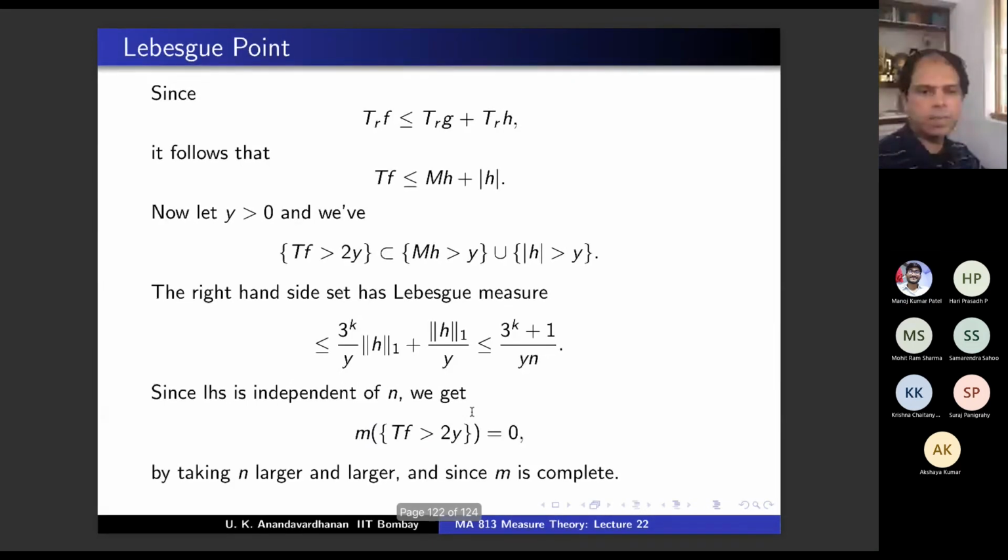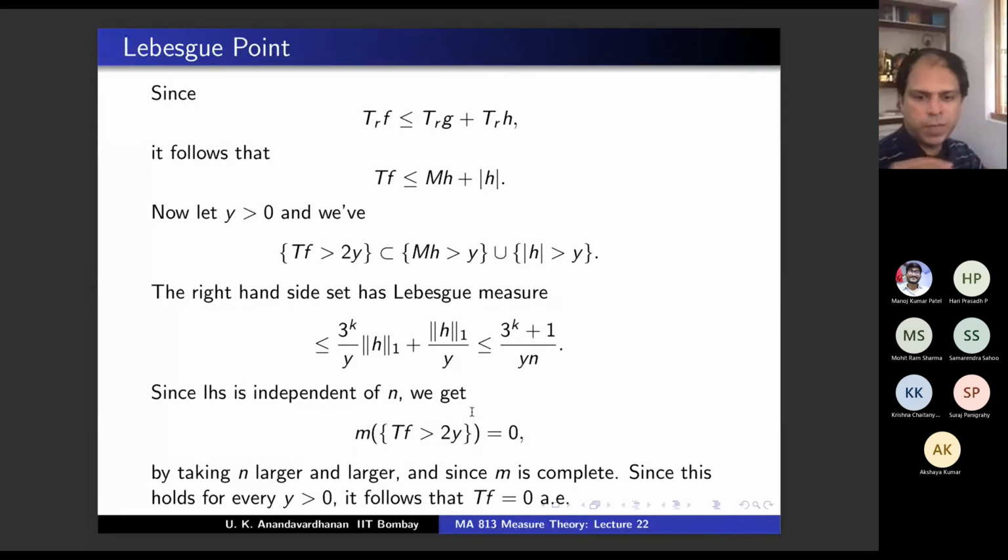Okay. Agree? If TF is not 0 almost everywhere, then there will be a positive measure set where TF is positive, but that cannot happen. And this is what we had to show. Proof is easy. It's just maximal theorem and then that observation and putting all that together. But proof is easy because you have the correct definition of Lebesgue point.